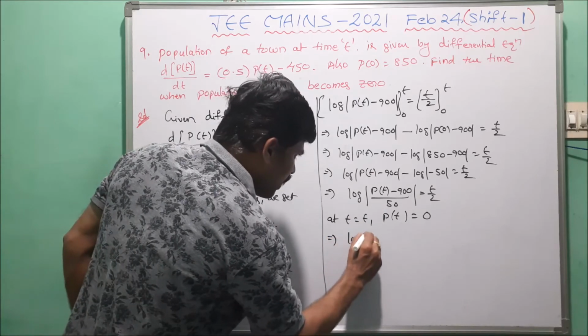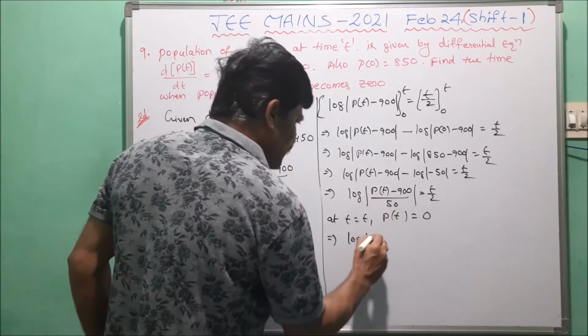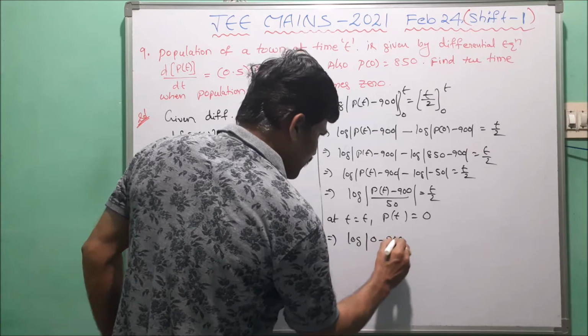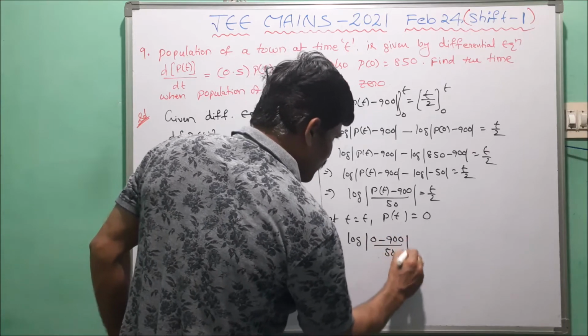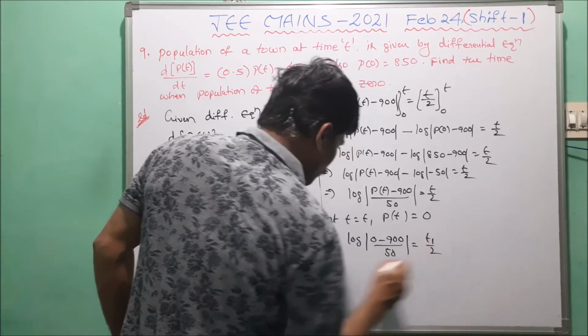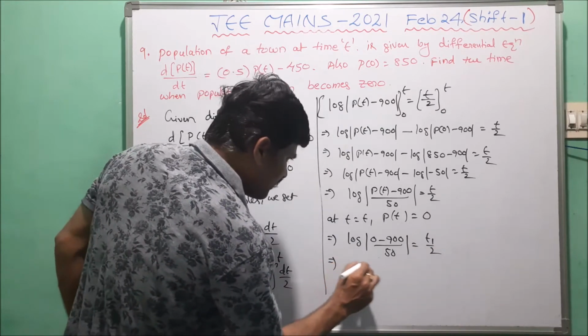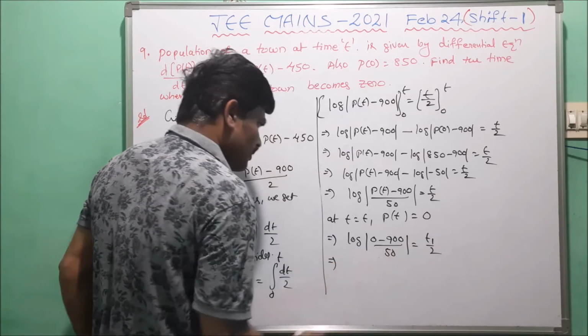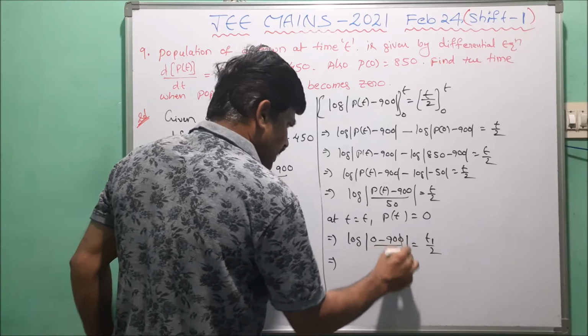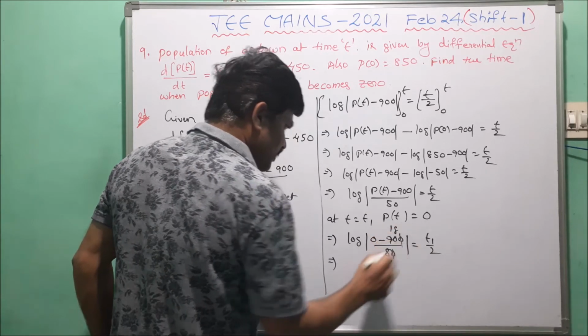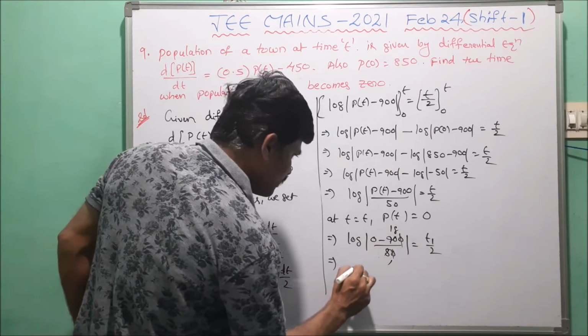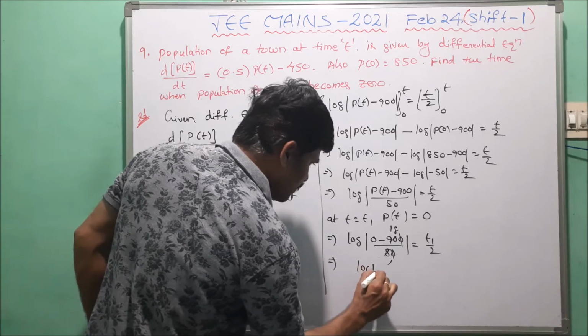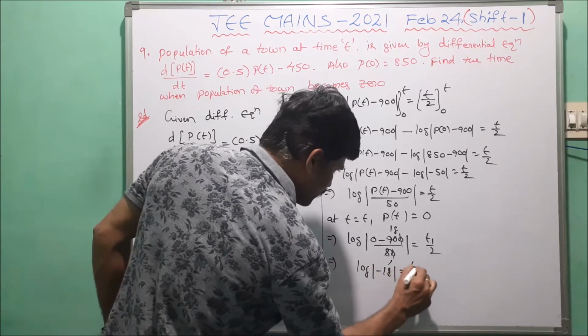Now we write log mod p of t, that is 0, minus 900 by 50 equals t1 by 2. Now in that, 0 0 cancel, 5 1 is 5, 18. So log mod minus 18. So log mod minus 18 equals t1 by 2.